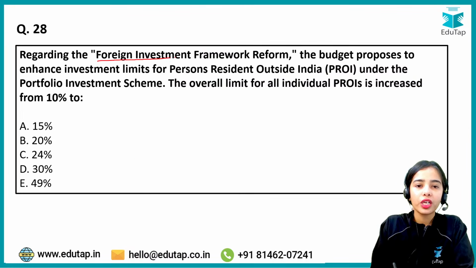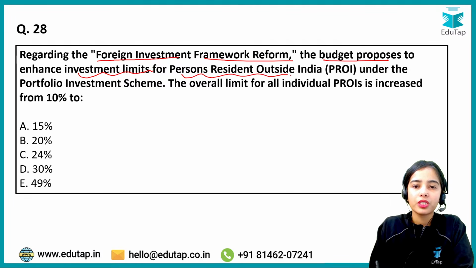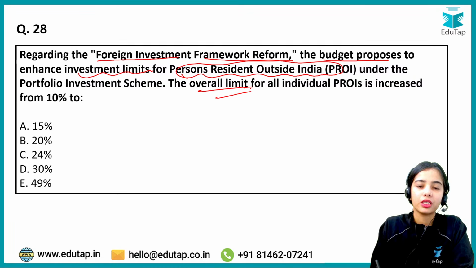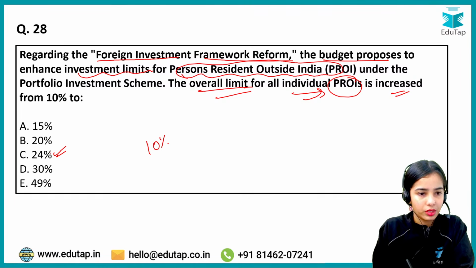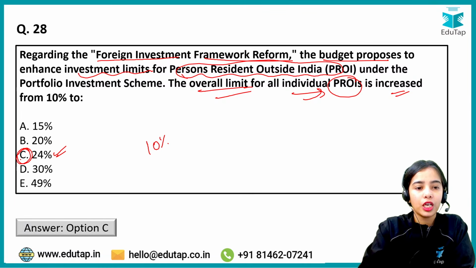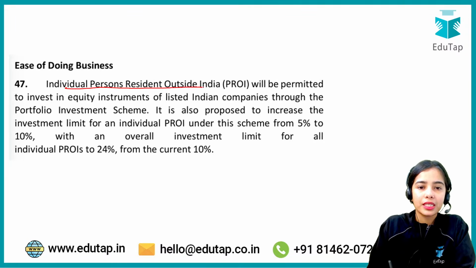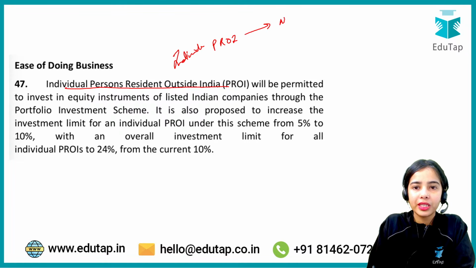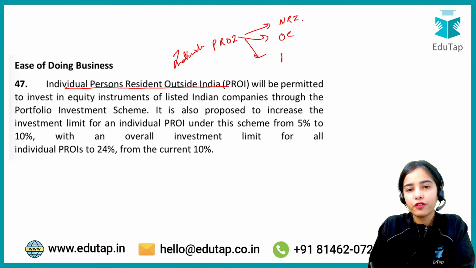So regarding the foreign investment framework reform, the budget proposes to enhance the investment limit for person resident outside India. The overall limit for all individual PROIs is increased from 10% to 24%. From 10% to 24%. So basically, the individuals that are persons resident outside India, let it be the non-resident Indians, overseas citizens of India, or the foreign nationals.